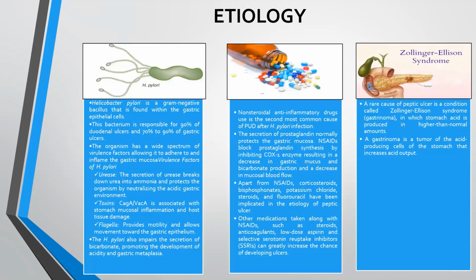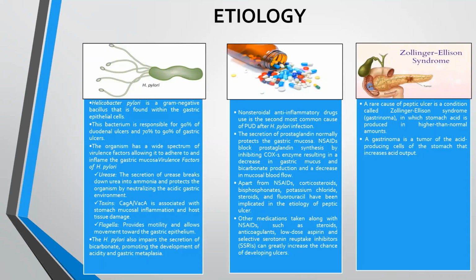Now, coming on to its etiology or the cause of peptic ulcer, most commonly peptic ulcer is caused due to infection with H. pylori, followed by use of some medications, and least commonly due to Zollinger-Ellison syndrome. First one, let's discuss H. pylori. Helicobacter pylori is a gram-negative bacillus that is found within the gastric epithelial cells.